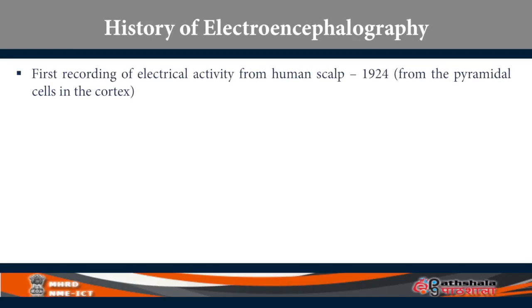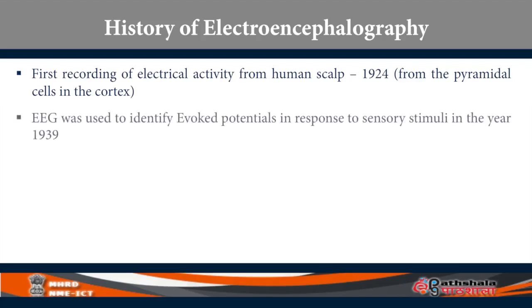The electrical activity is monitored from the pyramidal cells in the cortex. EEG was used to identify evoked potentials in response to sensory stimuli in the year 1939. The American Electroencephalography Society was formed in 1940.